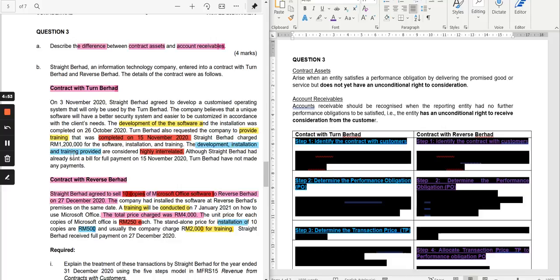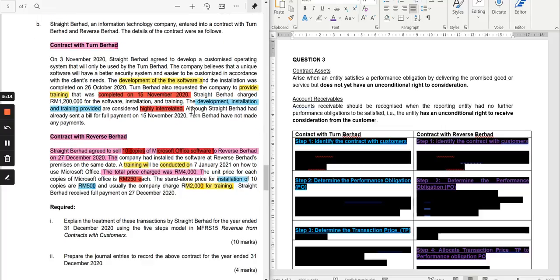However, development, installation, and training are considered highly interrelated. You cannot have one without the other, so these three are one performance obligation, not separate ones.